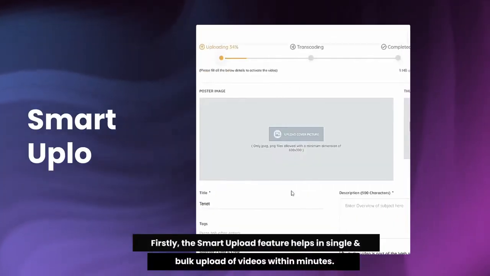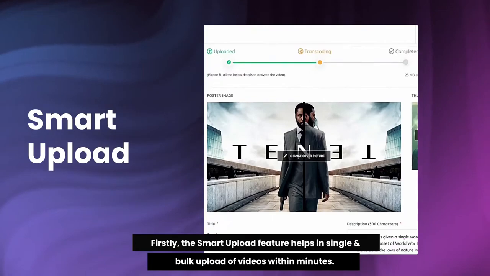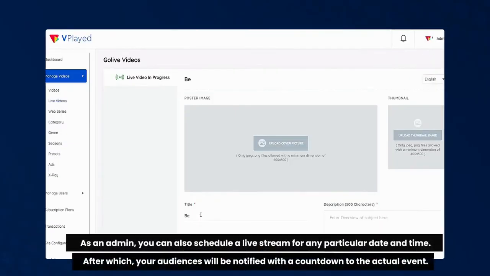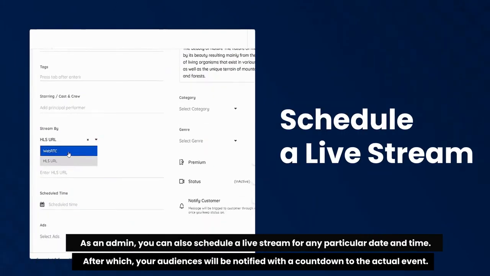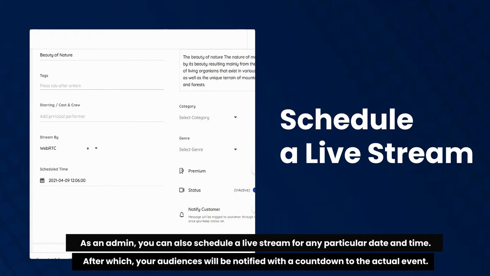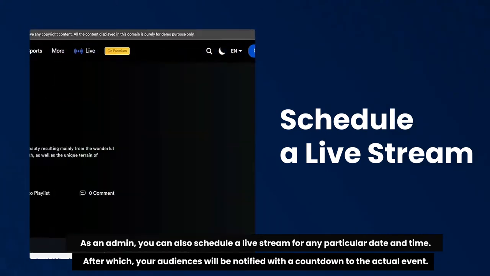Firstly, the Smart Upload feature helps in single and bulk upload of videos within minutes. As an admin, you can also schedule a live stream for any particular date and time, after which your audiences will be notified, with a countdown to the actual event.